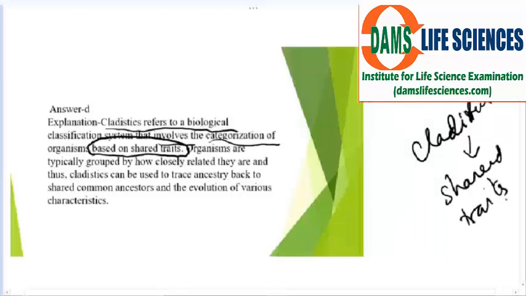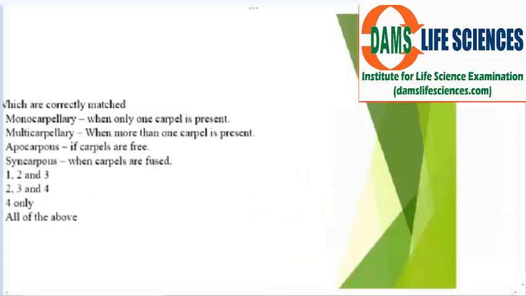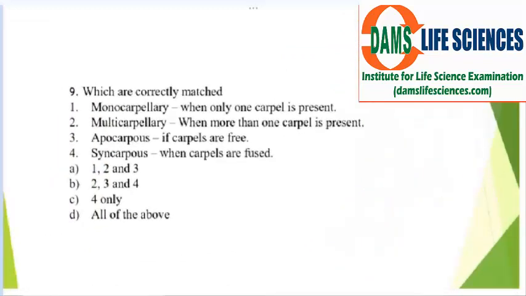Organisms are typically grouped by how closely related they are, and thus cladistics can be used to trace ancestry back to common ancestors and the evolution of various characteristics.